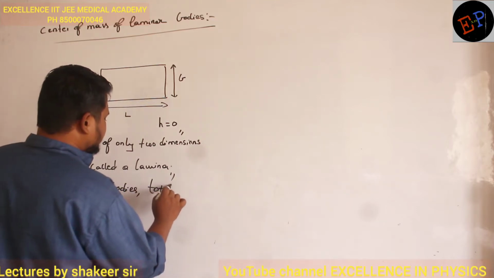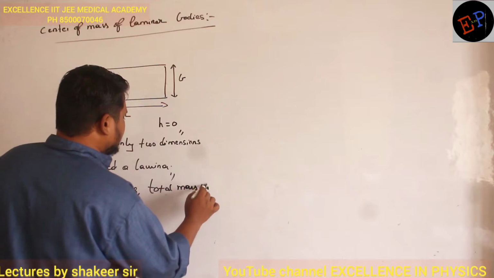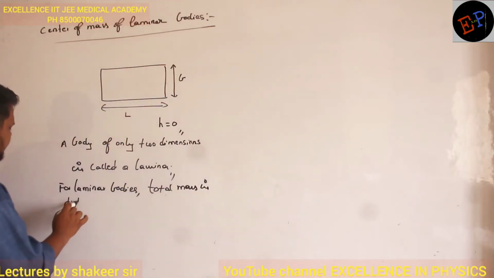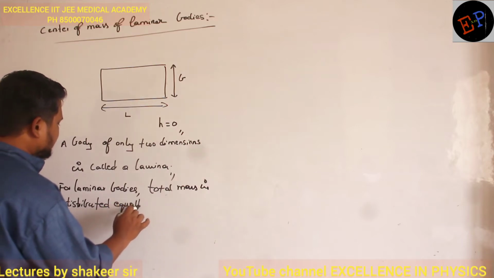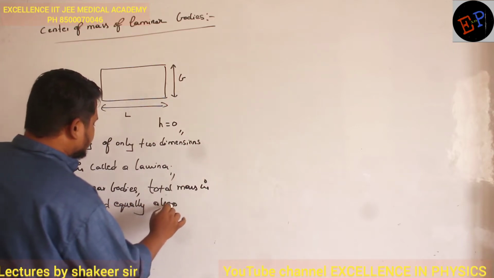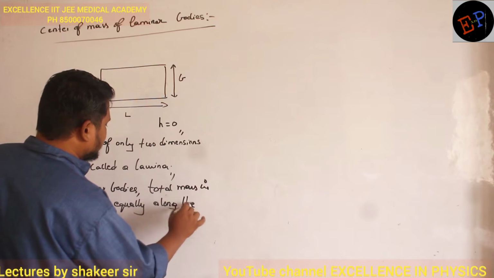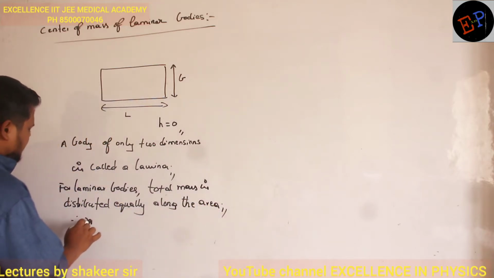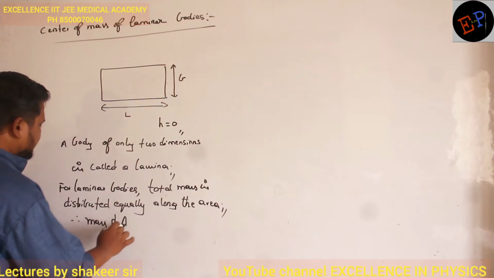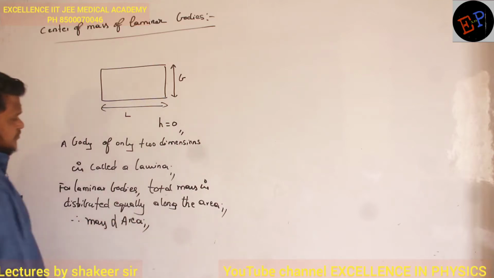total mass is distributed equally. Total mass is distributed equally along the area. Therefore, mass is directly proportional to area.